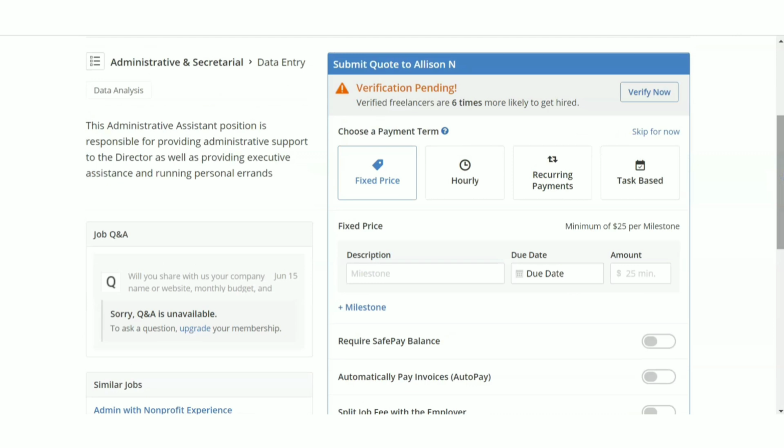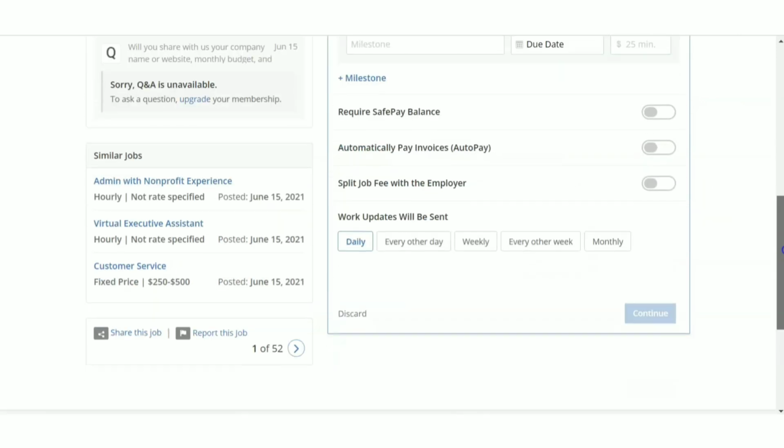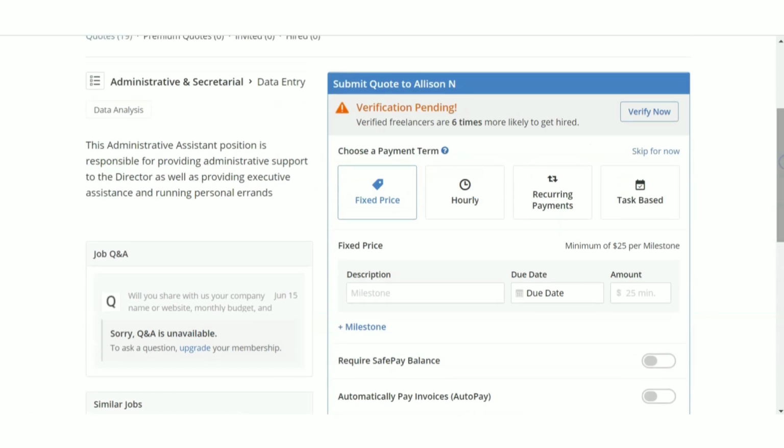Okay, so you have to give all your amount details, on which basis, that is how your payment should be, whether it is fixed price or hourly basis or recurring payments or task based. You can select these options and you can give the details, and then finally you can submit the quote. Okay. So before that, I'll explain what all these things are.